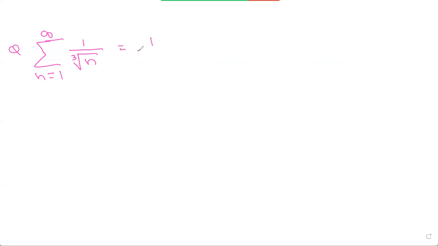This becomes 1 over n to the power of 1 over 3, because whenever you have a cube root, you can express it as a power of 1 over 3. And now this is in the form 1 over n to the power of p, right? Where p is equal to 1 over 3. And when p is 1 over 3, it's pretty clear to us that this is less than or equal to 1.